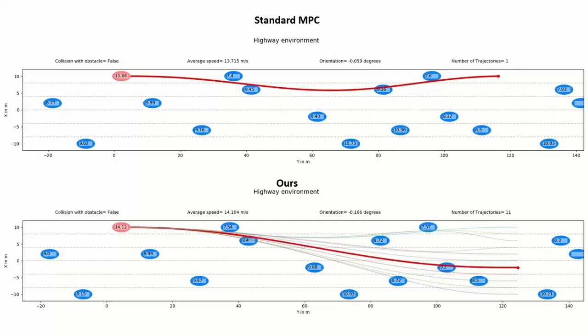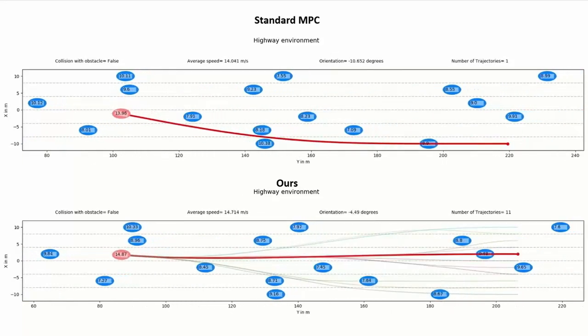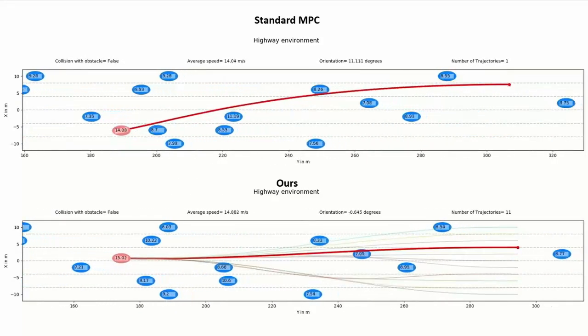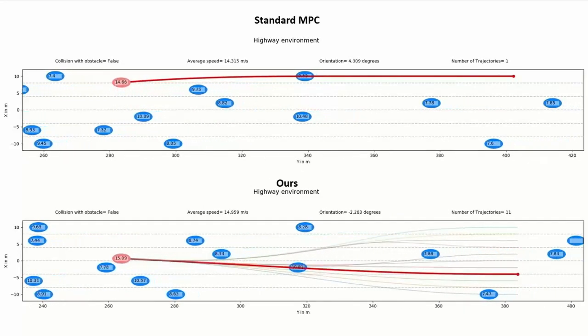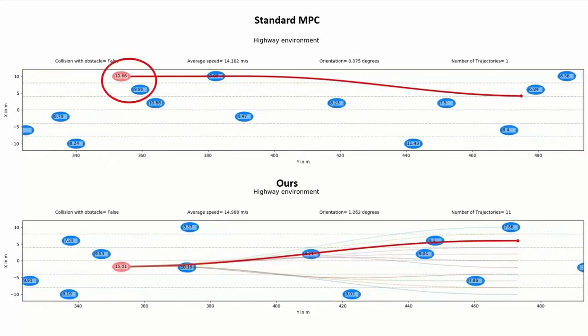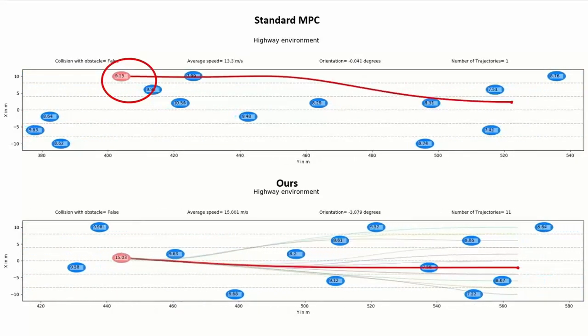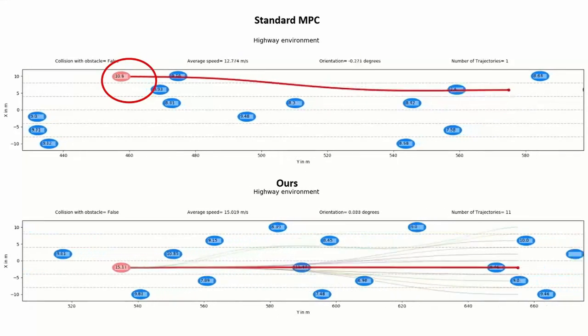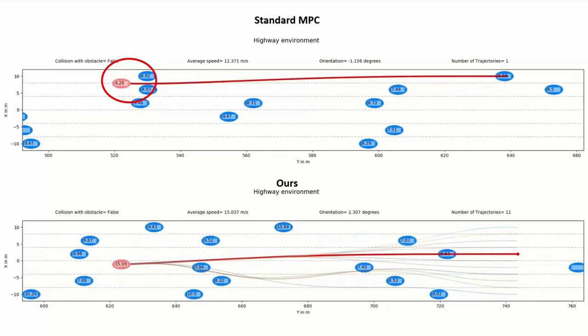As you will see here, the standard MPC gets stuck in a suboptimal local homotopy, and as a result, the ego vehicle has to substantially slow down to prevent collision with the slow-moving neighboring vehicles. In contrast, our batch optimizer based MPC can explore the free space better and can use a smooth acceleration profile to converge to the desired cruise velocity of 15 meters per second.